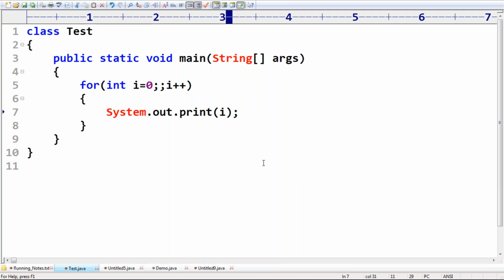Can you please confirm what answer we are going to get? Please observe that. Yes, the program will enter into an infinite loop. i is equal to 0, 1, 2, 3, 4, and so on. It keeps on printing, an infinite number of times.